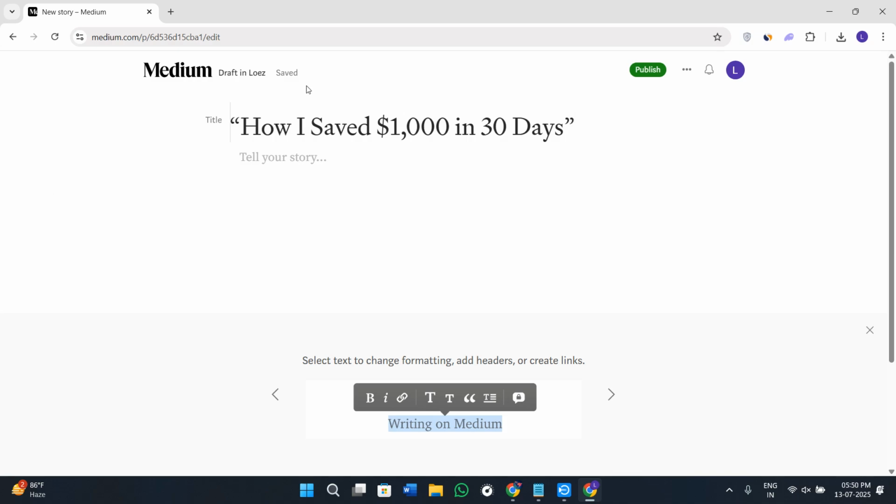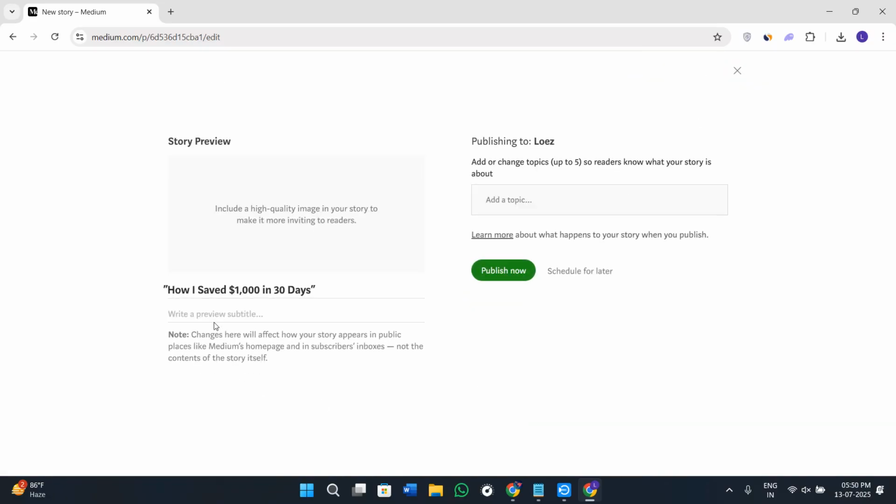Now when you are publishing, Medium actually lets you add 5 tags. So here if I click on the publish option, you can see over here we have the add topics option and the tags option as well. So in the tags option, always use the keywords that match your topic, like self-improvement, productivity, or freelancing, or my topic is relating to money. So you can add money, savings, investment, etc. So this actually helps Medium to recommend your post to the right audience.